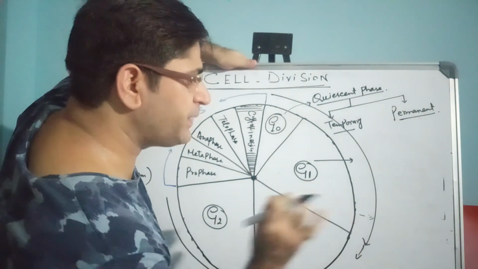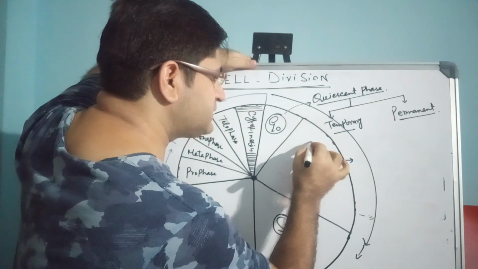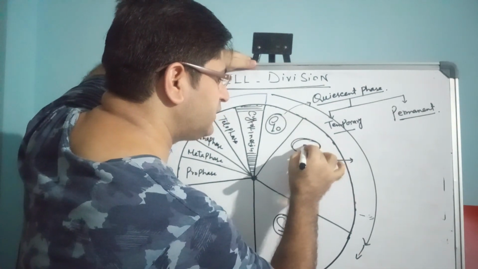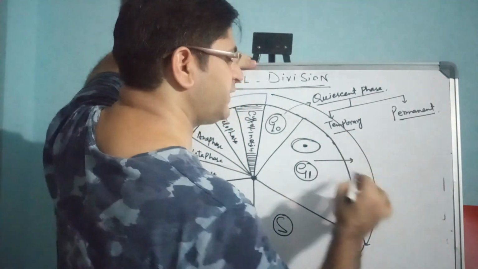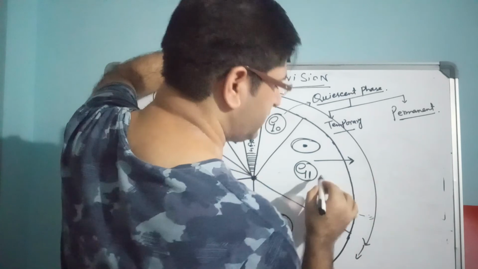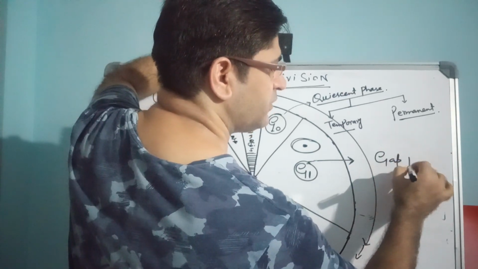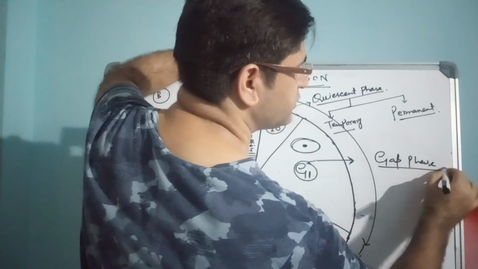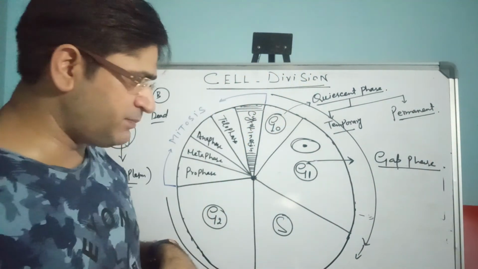The first sub phase of the interphase starts here. Say there is a cell which has entered the first phase of interphase, called the G1 phase, or first gap phase. It is also called the post mitotic gap phase, after the mitosis has happened.